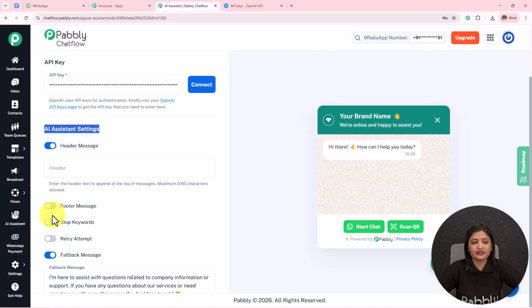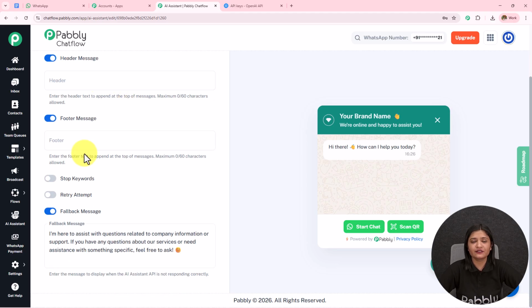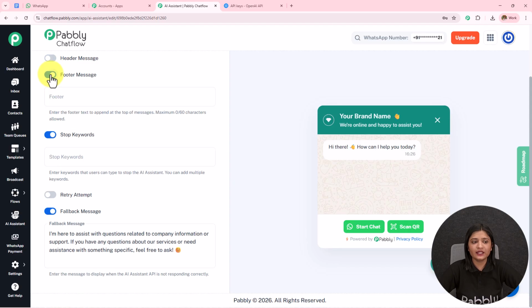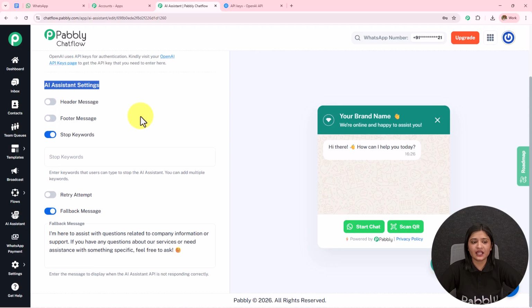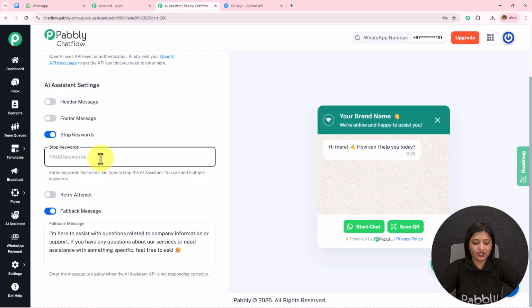Here I have this header message and the footer message. You can provide the header and the footer messages and they will start displaying. Then we have the stop keyword. When the user does not want to get replies from the AI agent, they can send this particular keyword and my AI agent will stop replying. You can enter any keywords according to your choice and preference, and as many as you want. Let's suppose I have entered 'stop', and whenever someone sends this, my AI agent will stop replying.